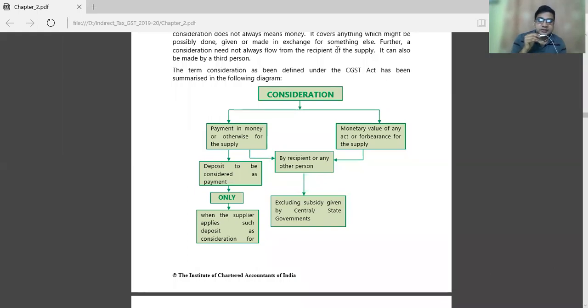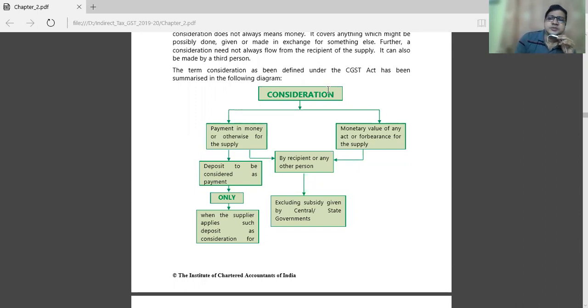Whatever amount of subsidy is provided, it is directly deposited to the customer's account. On the subsidy provided by the central government, GST is not charged by the government.